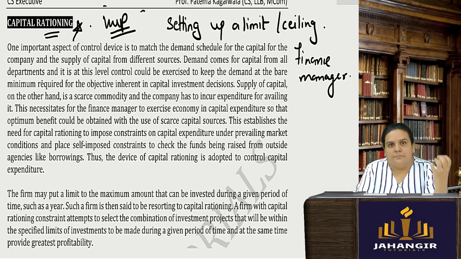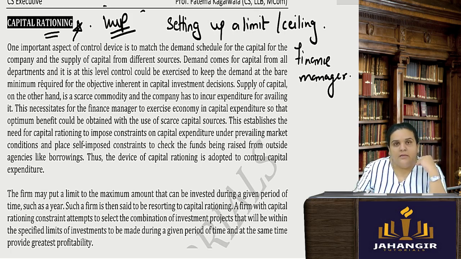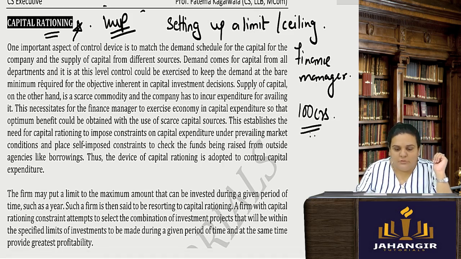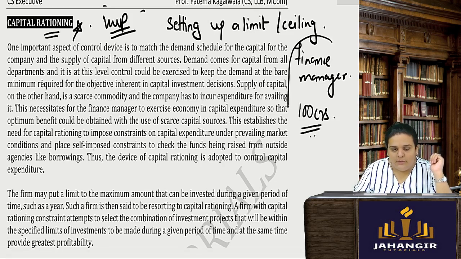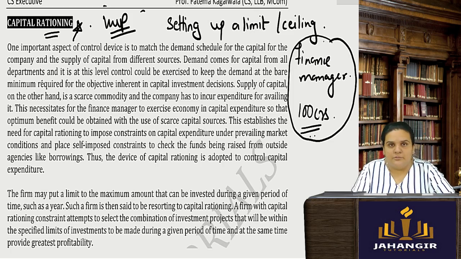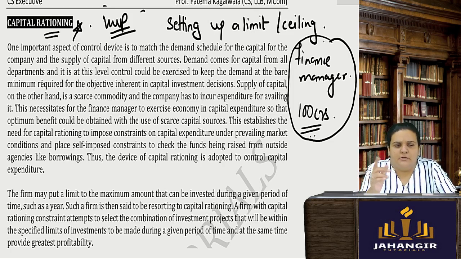You are supposed to analyze whether a project can be undertaken, and you have been told that the amount of investment should not exceed 100 crores. So the finance manager will try to find projects in which the initial investment is up to 100 crores, say 10 different projects with 10 crore investment in each.